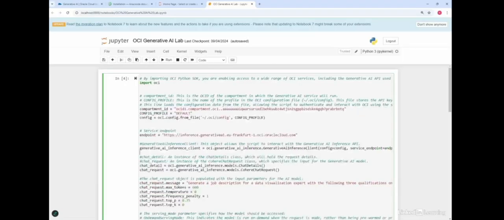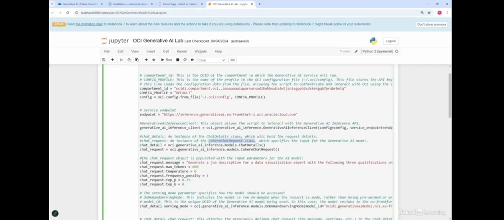So you can read more about those parameters in our documentation. And then the next two lines here, I'm basically setting up the chat detail class, which will hold our request, what we're requesting. And then there's also something called chat_request. This is an instance of the Cohere chat request class, because we're using the Cohere model here, which specifies the input for the generative AI model.